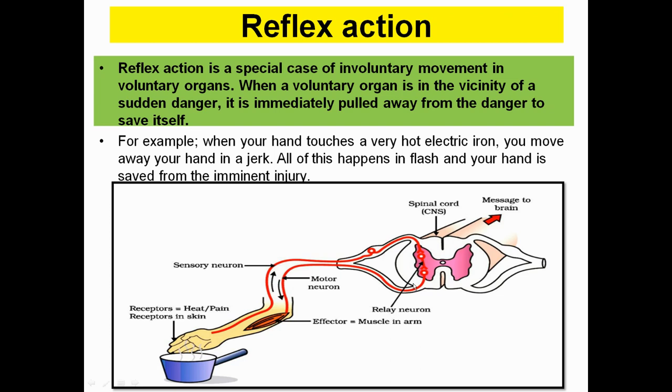From the spinal cord, relay neurons transmit the signal in between, and finally from the spinal cord the motor neuron sends the signal to the touching part of your hand, to stay away from the heat. Then after that, the whole process is sent to the brain. So that's why after some time you realize what actually happened, because it takes time to transmit the signal from the spinal cord to the brain.